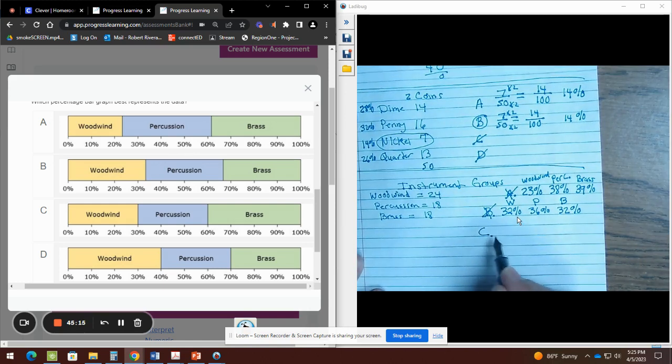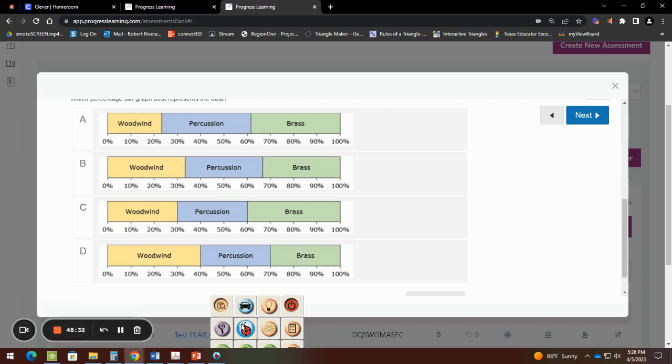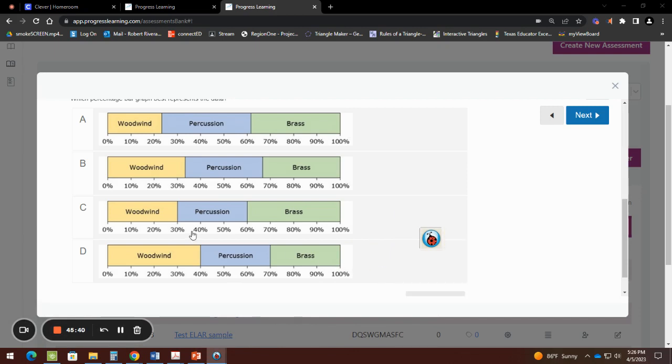Letter C. Again, for letter C, let me make it bigger. Let me see if I can do something that might help you all. Okay, so letter C, same thing. I'm going to start with woodwind. Let me split it again. Sorry.